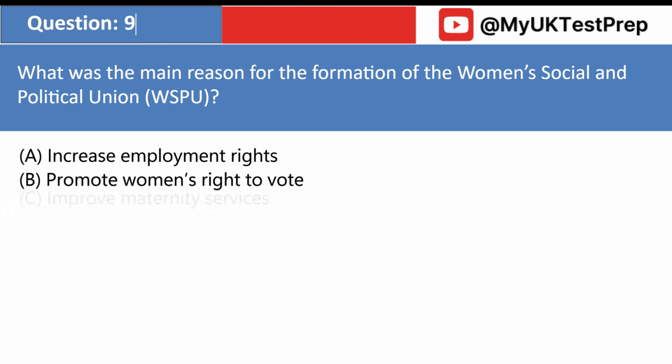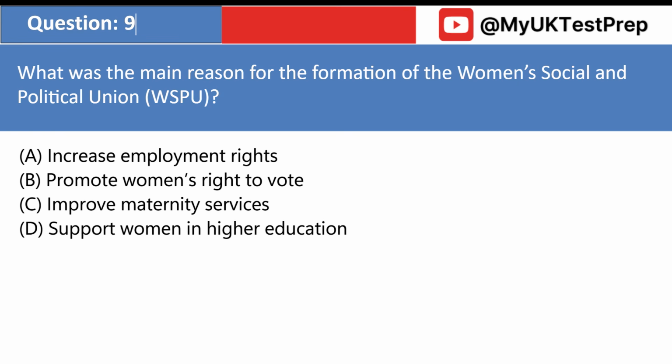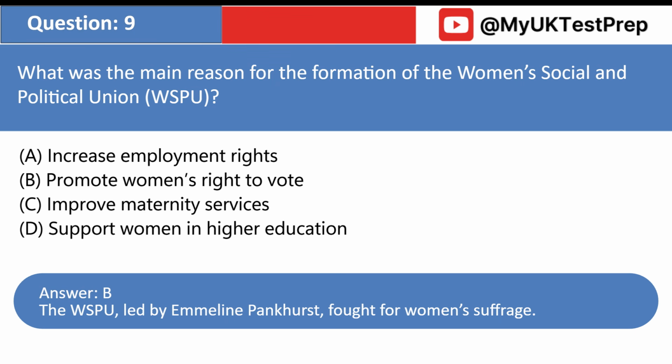What was the main reason for the formation of the Women's Social and Political Union, WSPU? A. Increase employment rights. B. Promote women's right to vote. C. Improve maternity services. D. Support women in higher education. Answer: B. The WSPU, led by Emmeline Pankhurst, fought for women's suffrage.